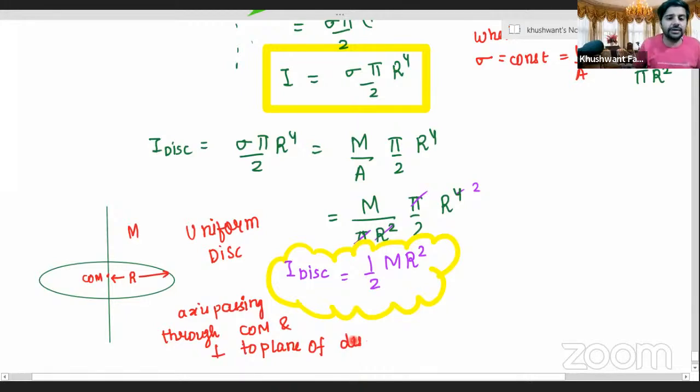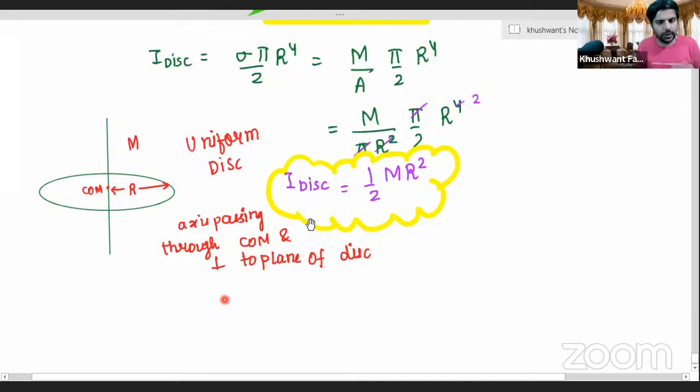Okay, everybody. Right. Take a screenshot then. We'll go to the next part. Remember, for all cases you won't write half mr square. For different axes it will be different. This is only for the axis that is passing through the center.